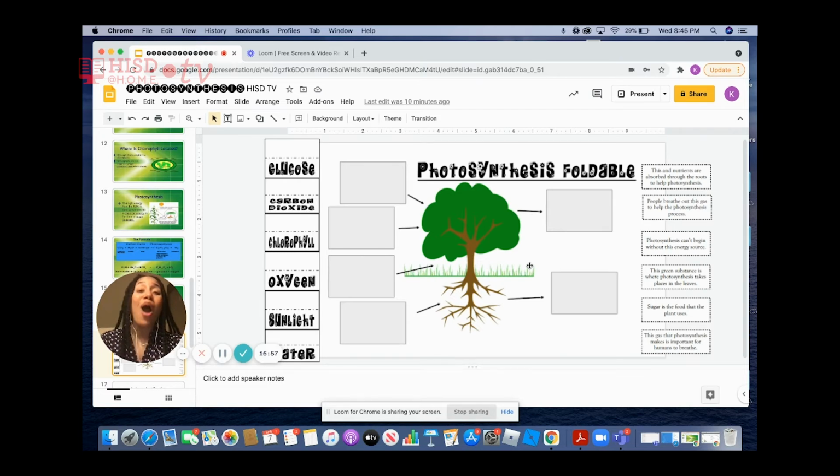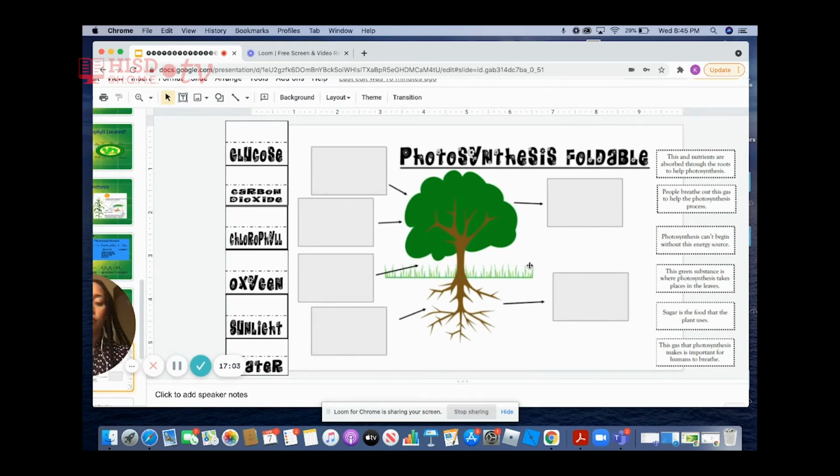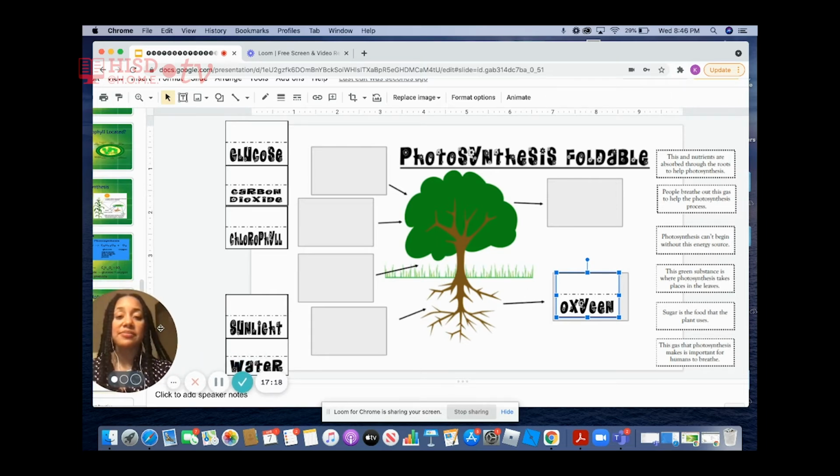What are the products of photosynthesis? Yes, one is oxygen. Again, so important to us. Our product is oxygen. Can you remember the second product of photosynthesis?